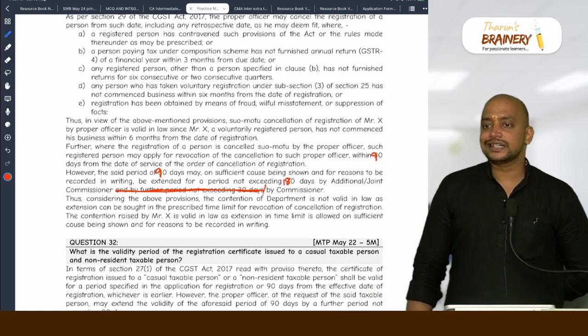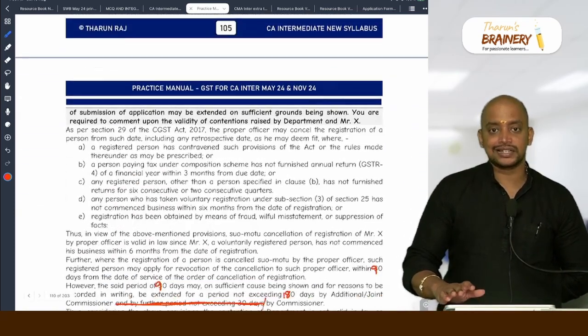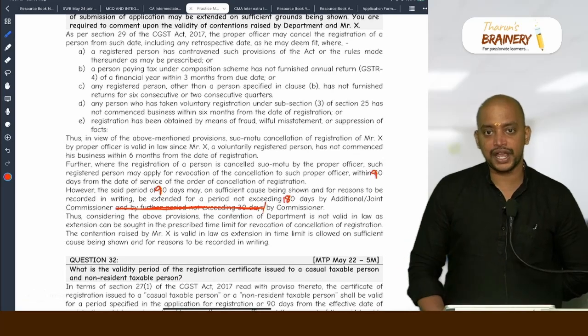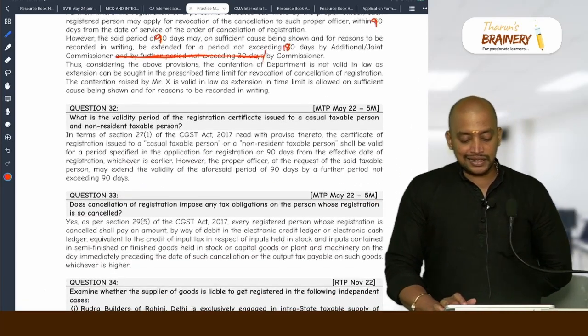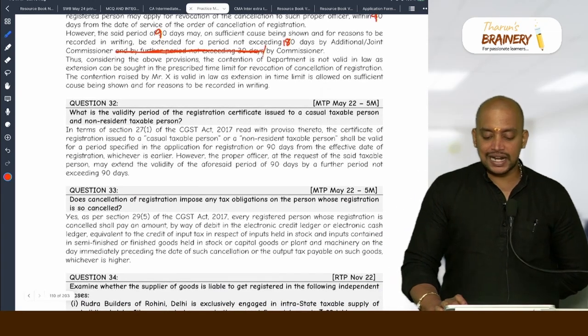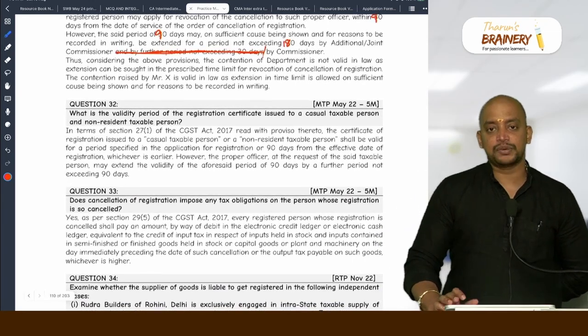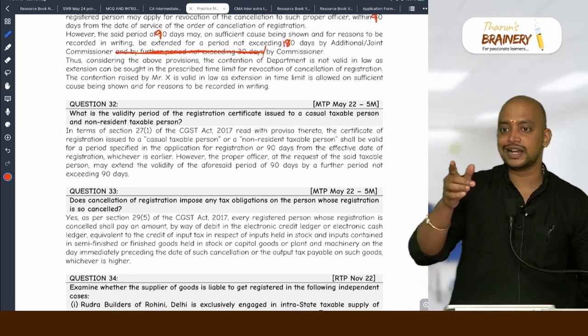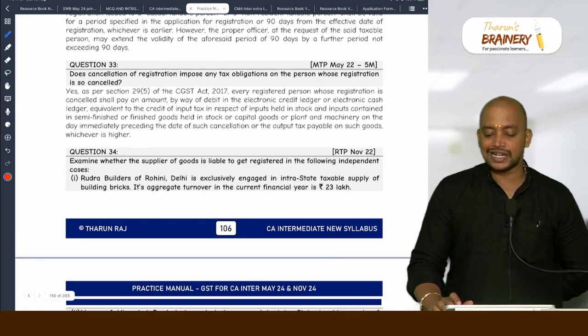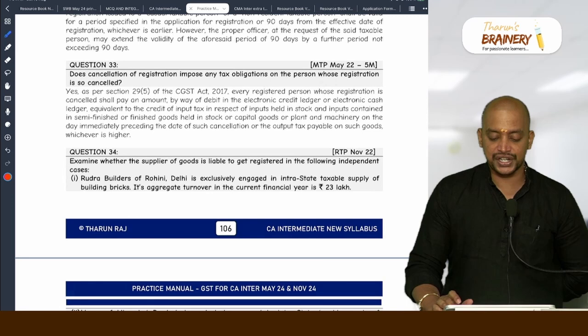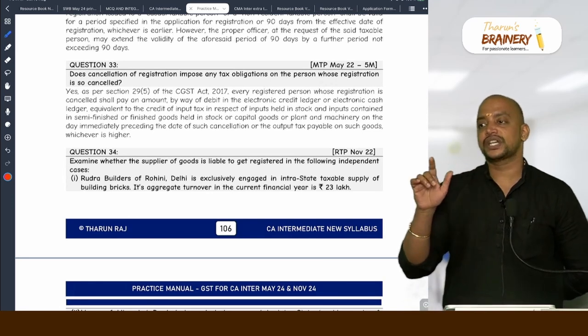So in this case it is 90 days only, within 40 days is within 90 days. So therefore the revocation application can be filed. Then 32, what is the validity of registration issued to a casual taxable person, non-resident taxable person? That 90 days point. Does cancellation of registration impose any tax obligation on the person whose registration is cancelled? Yes. Section 29 subsection 5 you need to write.